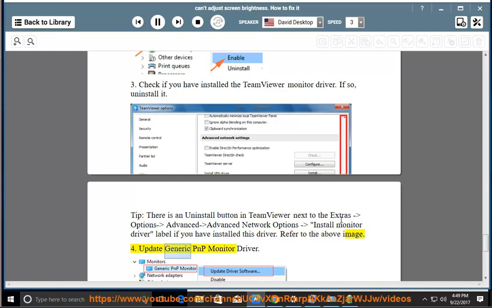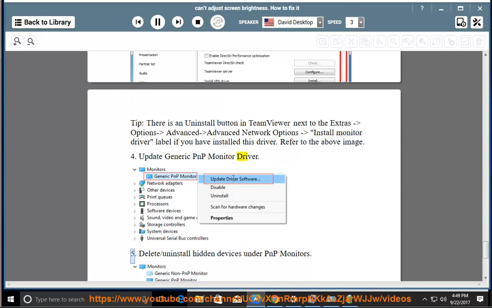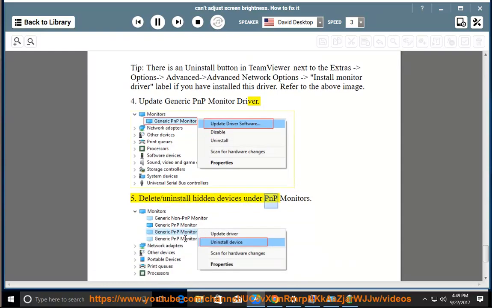4. Update generic PNP monitor driver. 5. Delete/uninstall hidden devices under PNP monitors.